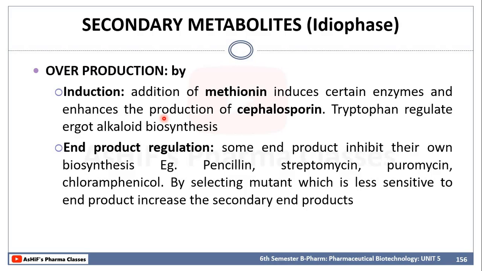end product regulation. So we have two options to increase this kind of end product. Either we have to remove the secondary metabolites formed during the fermentation, so that they will not inhibit the microorganism, or we have to use some kind of microorganism which has a resistance towards this antibiotic or substrate which is produced during fermentation. So those are the two methods to increase the secondary metabolites under end product regulation.